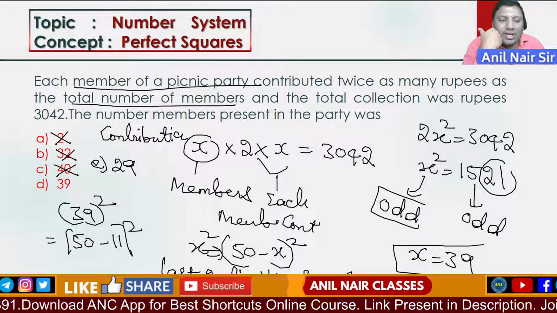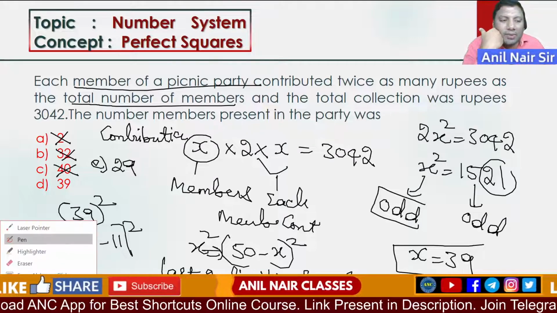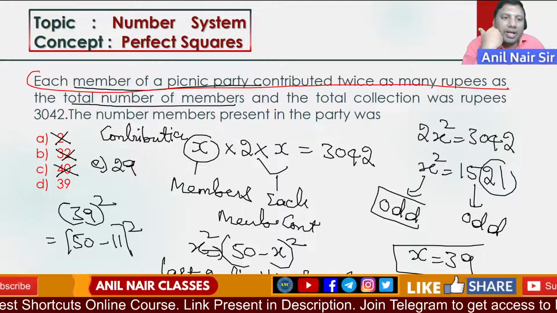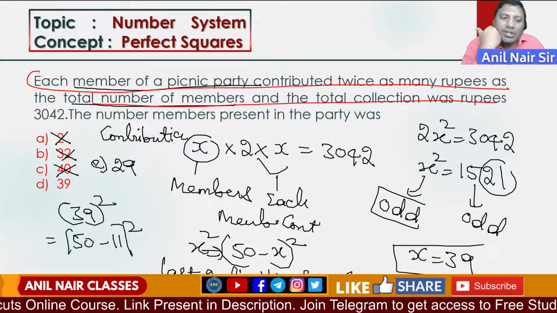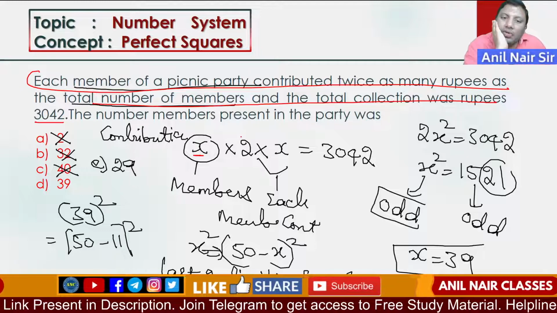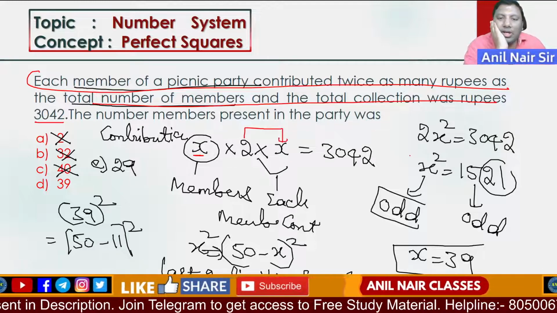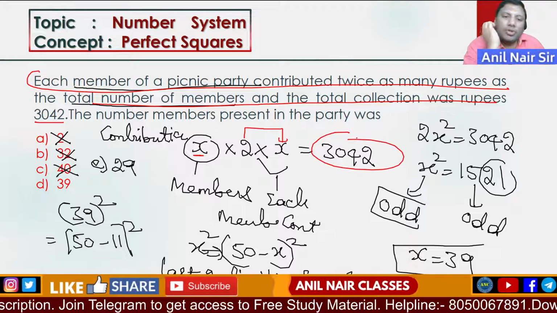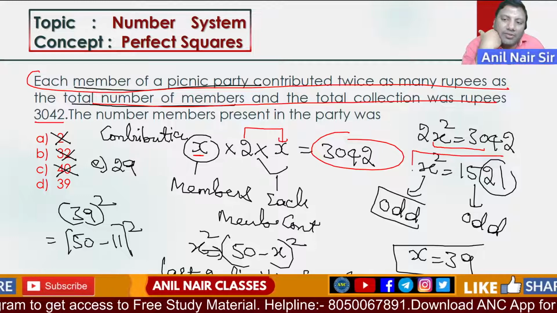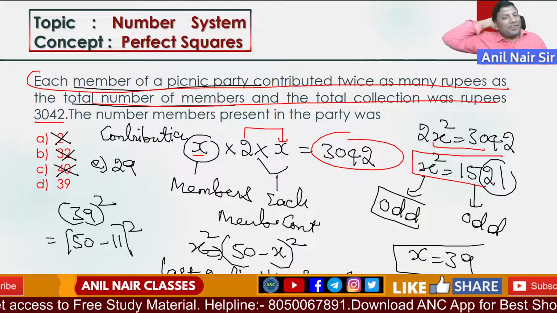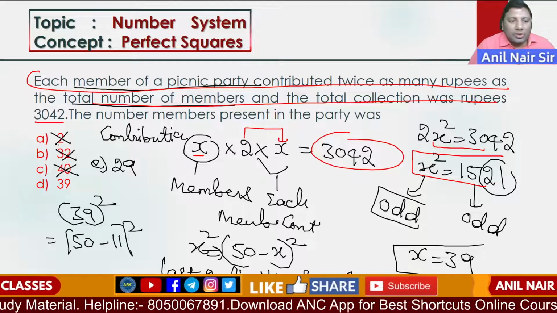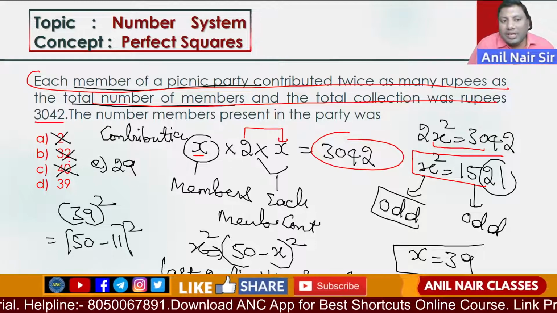What we are doing here is converting the entire statement into a mathematical expression. The total number of members that went for a picnic is x. Each member gave twice the number of members, 2x. The total collection is 3042. So 2x square is 3042, and x square is 1521. 1521 is an odd number. Only an odd number on squaring gives an odd number. So 2, 32, 40 are eliminated.